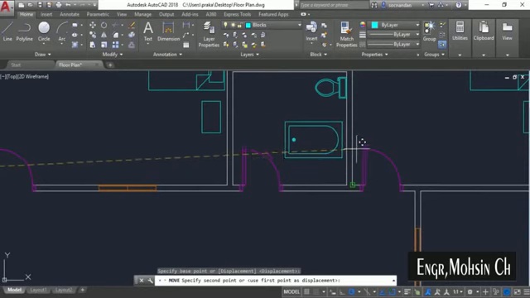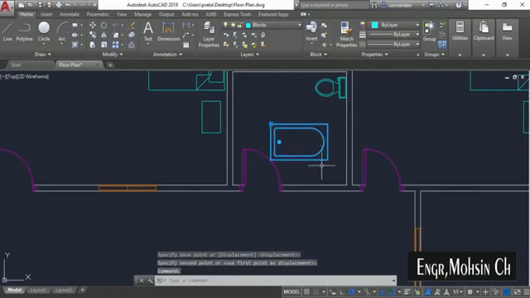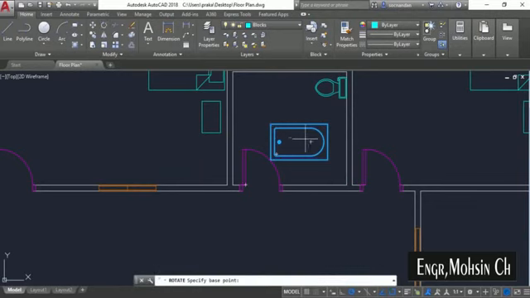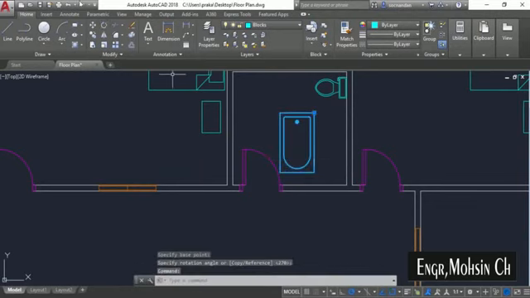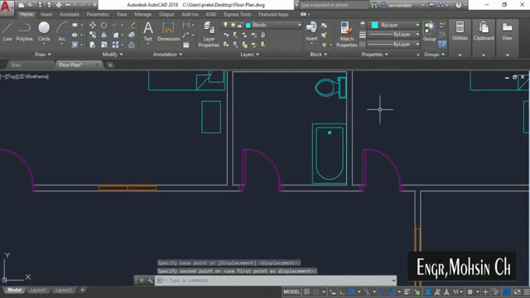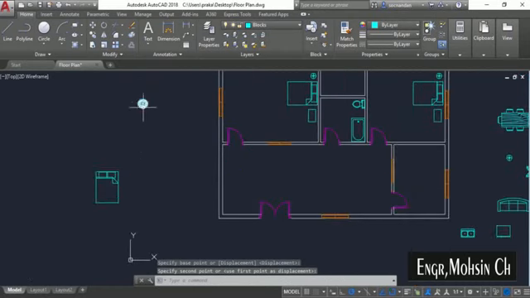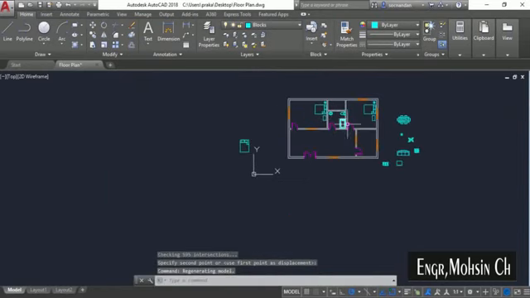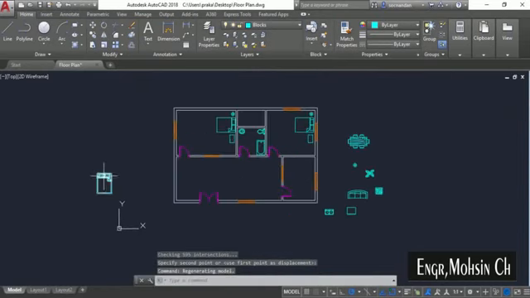Now we need to move this bathtub, so I'll select the move tool once again. Because we only have a single copy of this, we don't need to add multiple copies here. So here it is. Once again, I'll rotate this one, so click anywhere in the drawing area and rotate it like this, and I'll move it here by taking the reference of this point just like this. Now select the sink and once again move it over here. Alright, so these things are now added. Now we can erase this bed, this is no longer required.